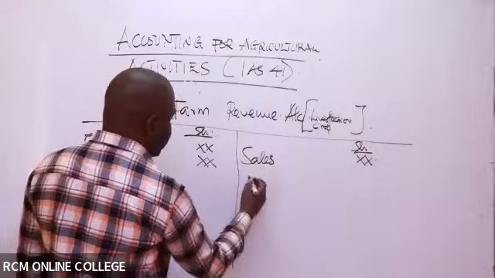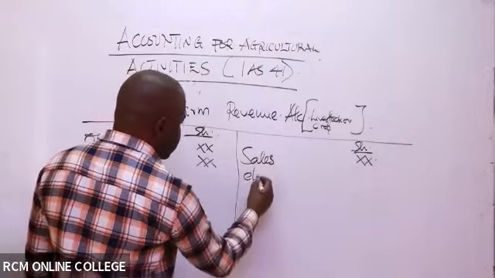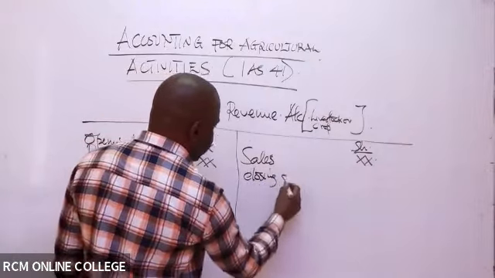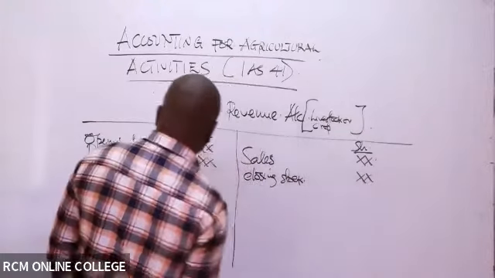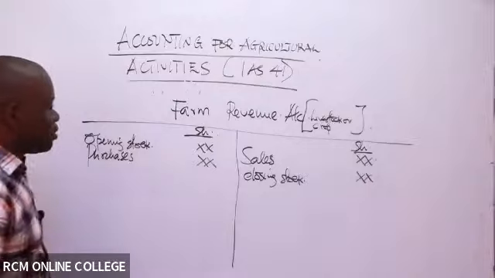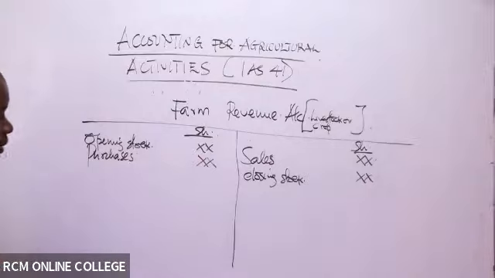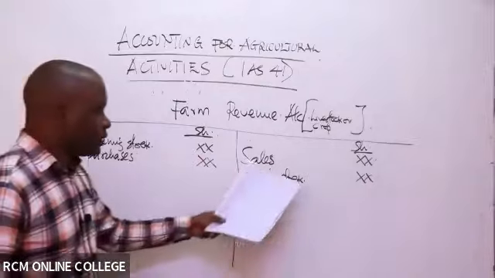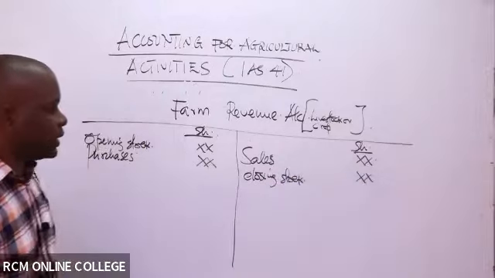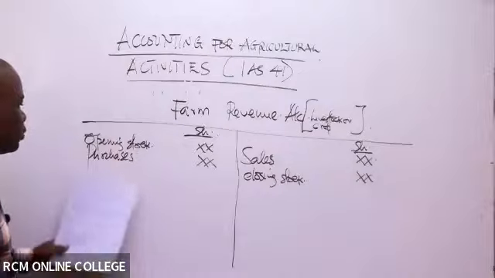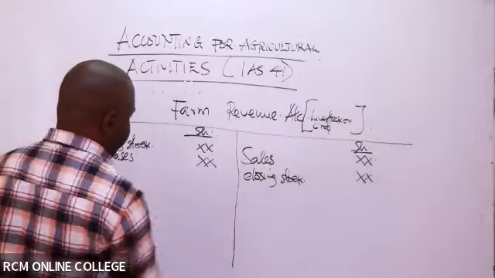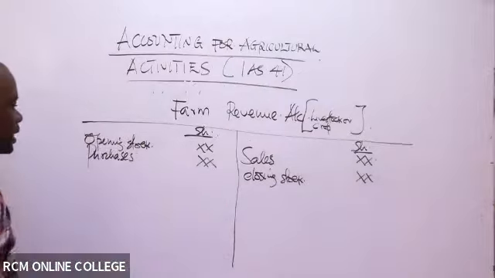You end up having to credit here now the closing stock. So the closing stock will be this side, because you want to reduce your cost of sales. So you can put in this case the sales this side, which are normally on the credit side, and the closing stock, simply because it is reducing the cost of sales. It will be that other side. So you'll be able to put it at that other side.